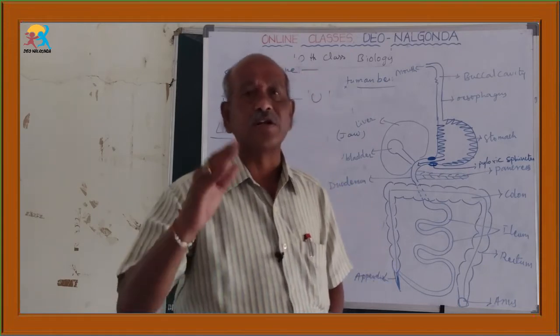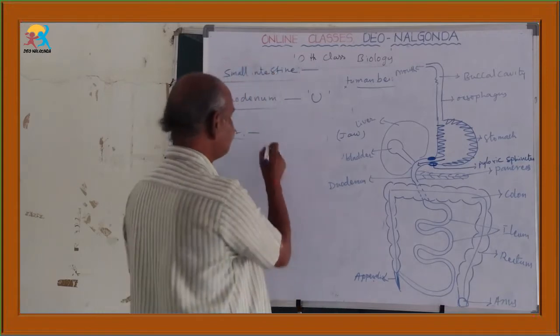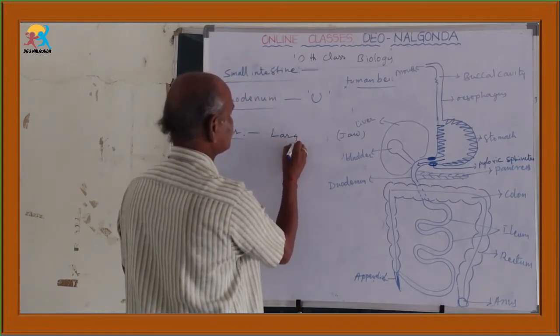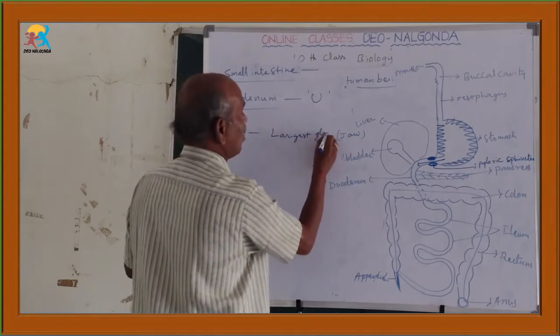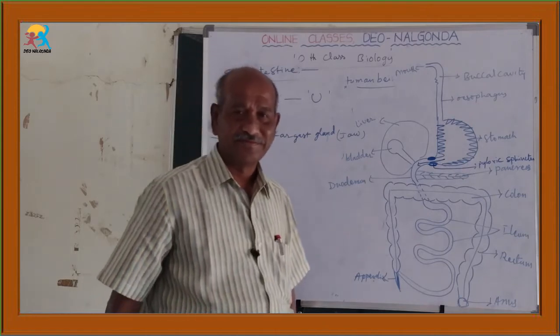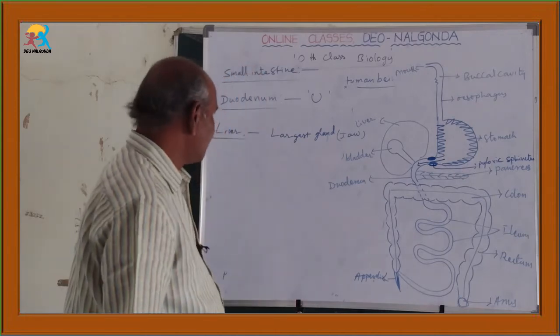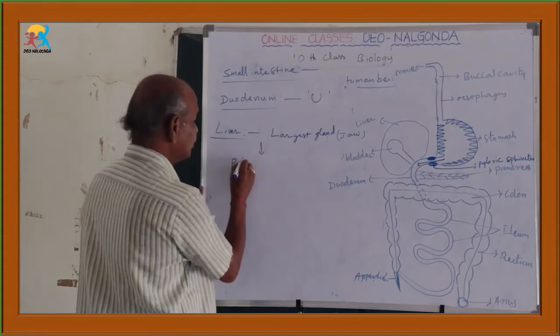It is the largest digestive gland present in our body. This largest digestive gland, the liver, secretes the bile juice.